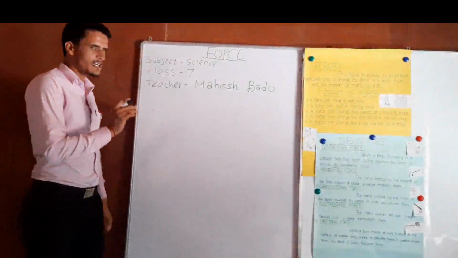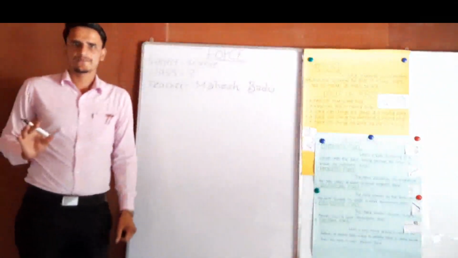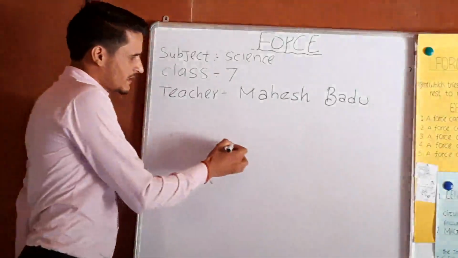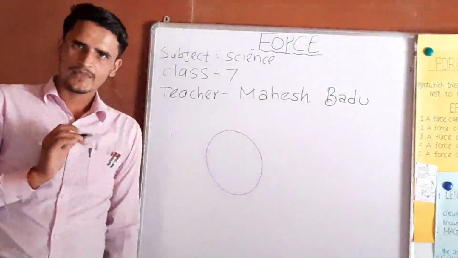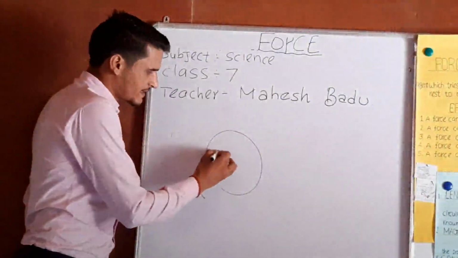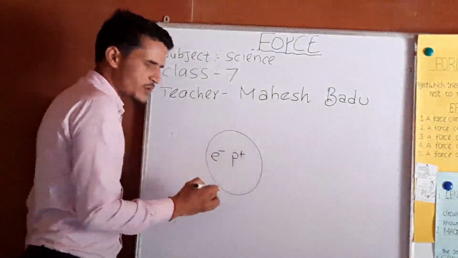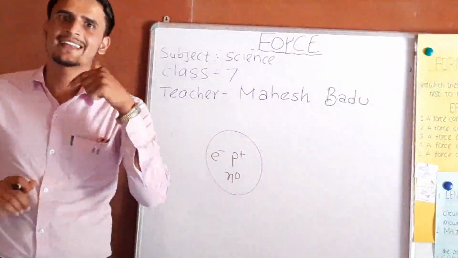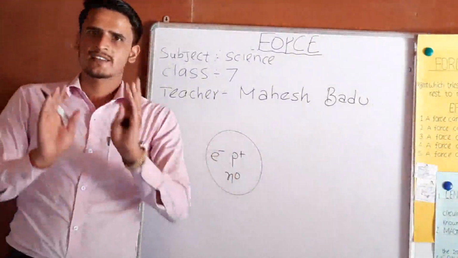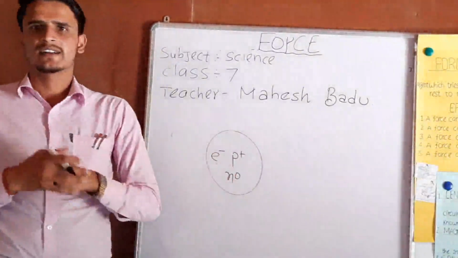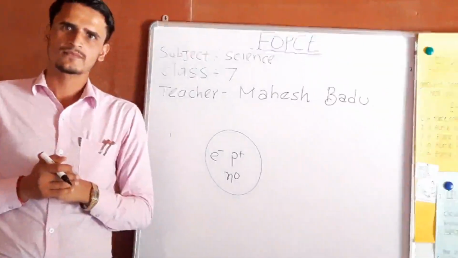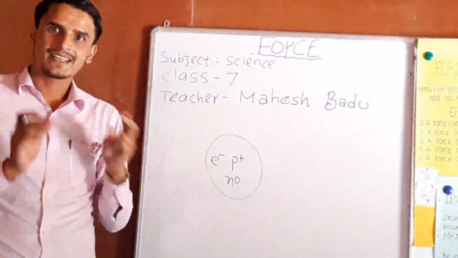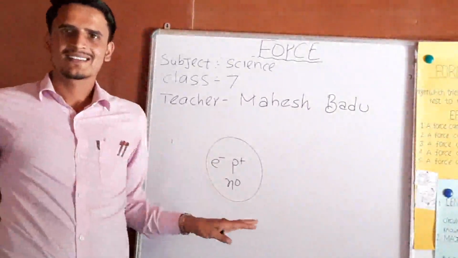And atoms are also made of charged particles: electron, proton and neutron. Here the electron has a negative charge, the proton has a positive charge, and neutrons are chargeless.